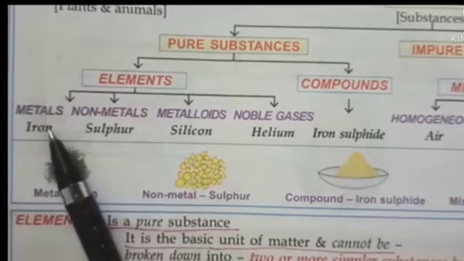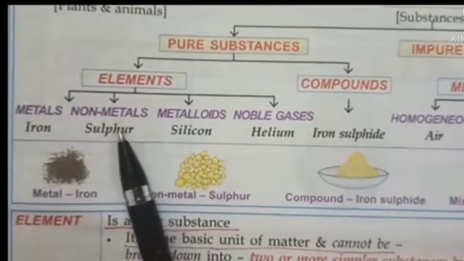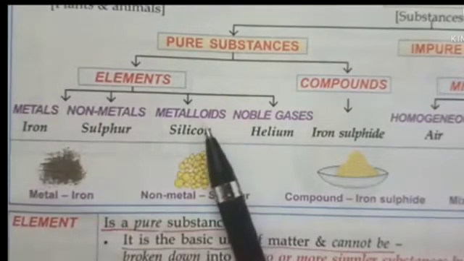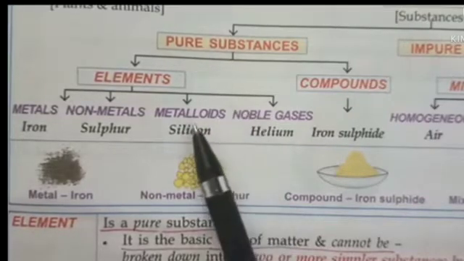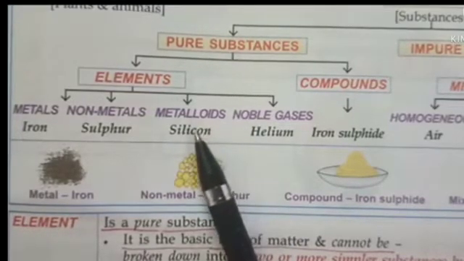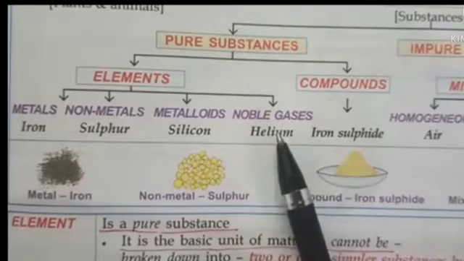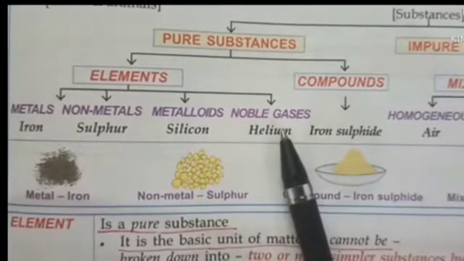Non-metals are hydrogen, oxygen, nitrogen, chlorine, sulfur, carbon. Metalloids: boron, silicon, germanium, arsenic, antimony. And next are the noble gases. There are a total of 6 noble gases: helium, neon, argon, krypton, xenon and radon.